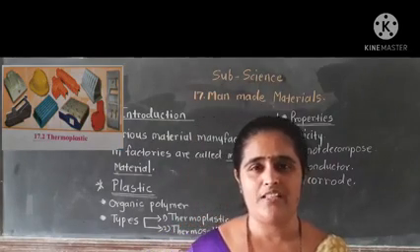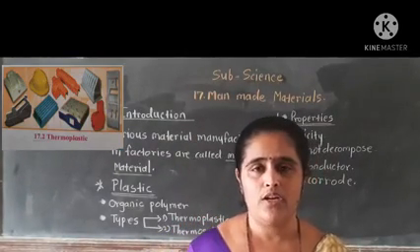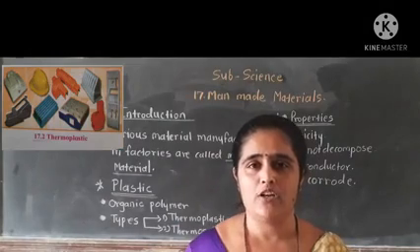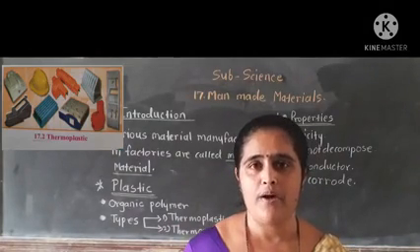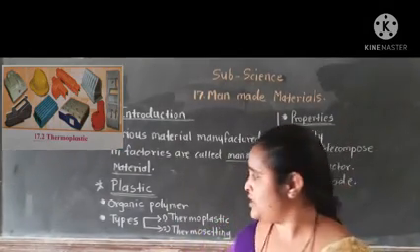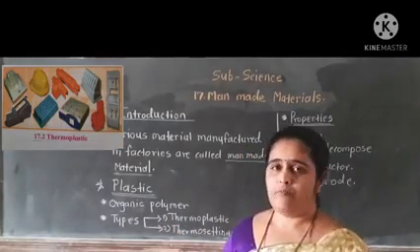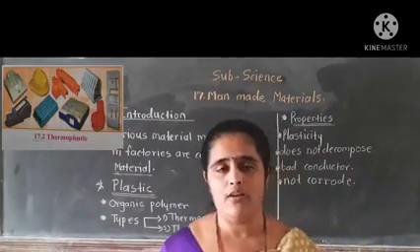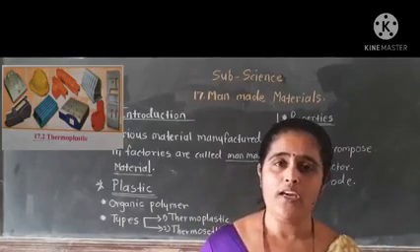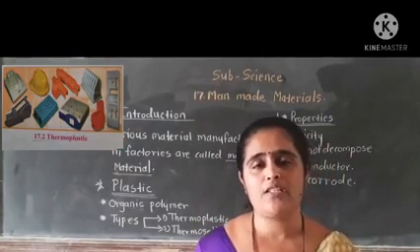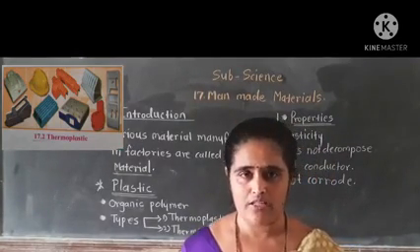For example, plastic dishes, bowls, etc. Or PVC pipes are also thermoplastics because they are easily molten and converted into any shape.